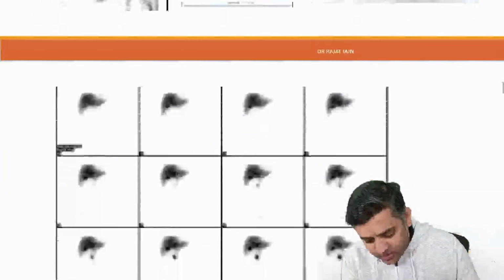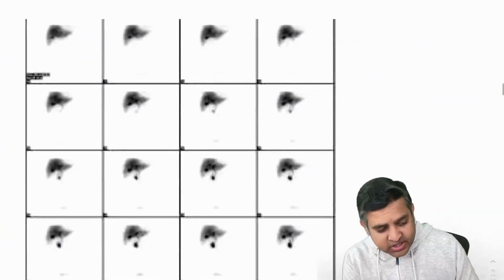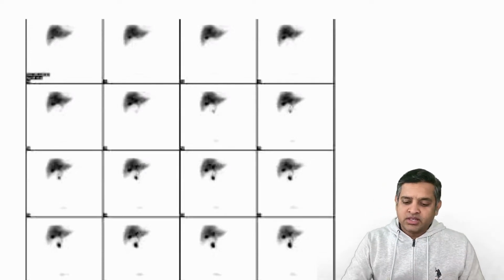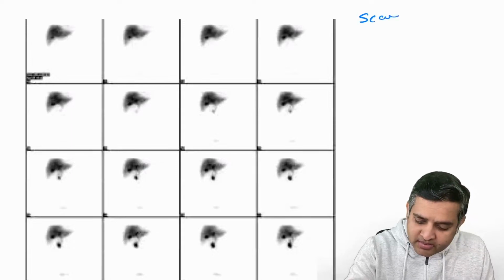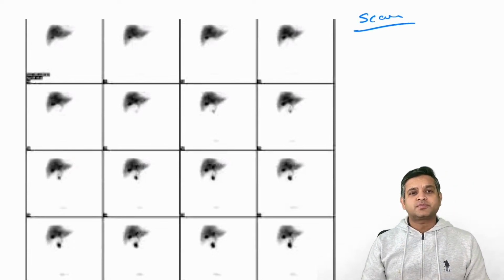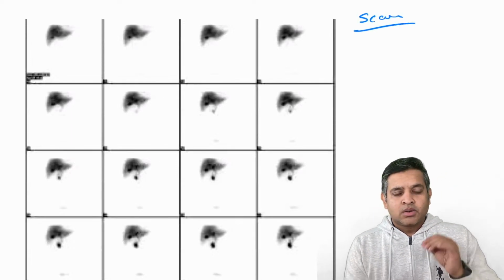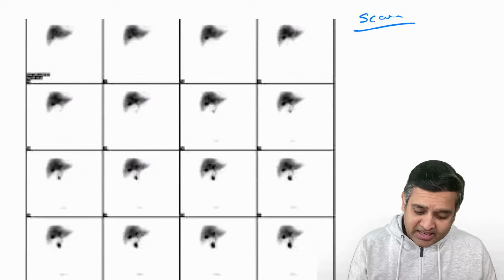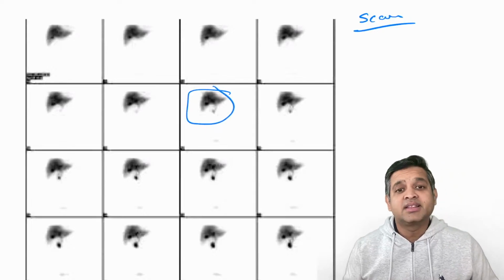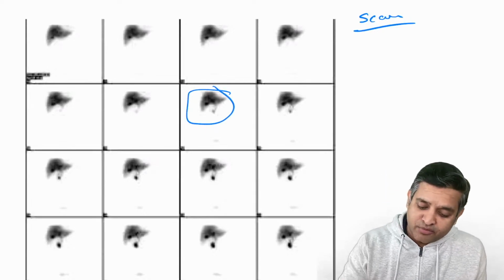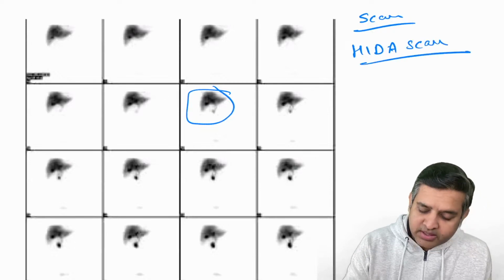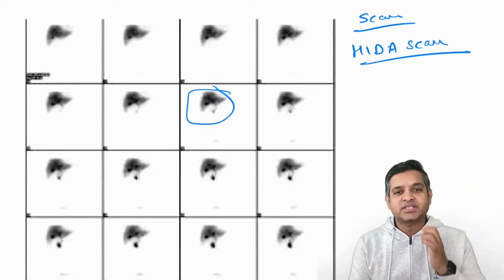Now who will tell me what is the name of this investigation? I am looking at it. Tell me. You have 30 seconds to tell me what is the name of this scan. Where are you seeing the black spots? So you are seeing the black spot correctly. Yes, you are seeing it in the liver and in the gallbladder. And if you are seeing in the liver and the gallbladder, this scan will become a HIDA scan, right? So this is a HIDA scan.